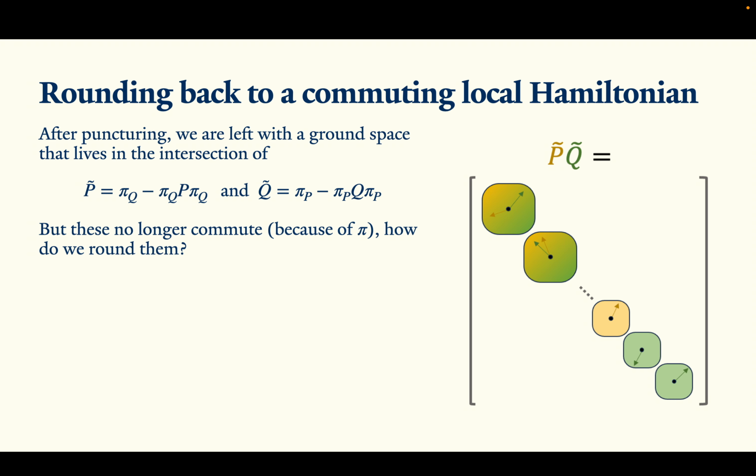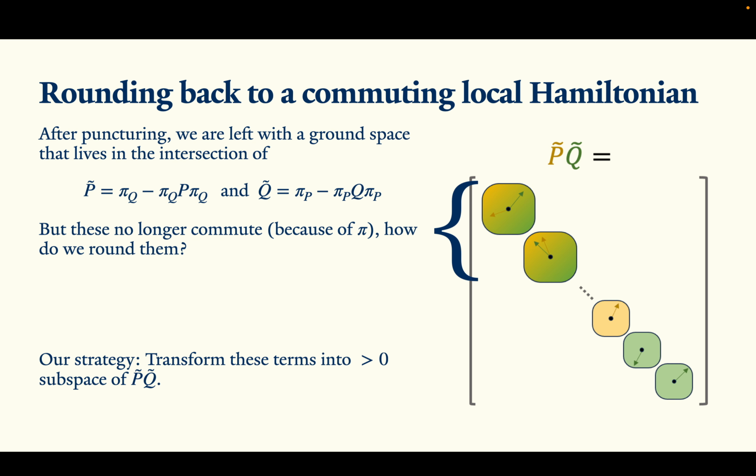And the idea for rounding is really quite simple. We're just going to take the projection onto the greater than 0 subspace of the product. So we'll take a singular value decomposition of p tilde and q tilde, and then just take the projector onto the greater than 0 subspace of that.